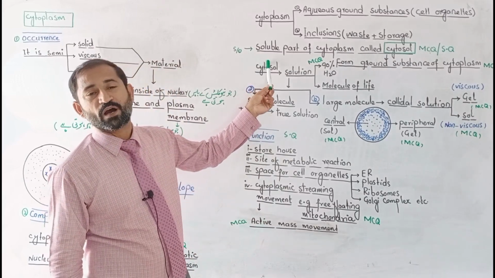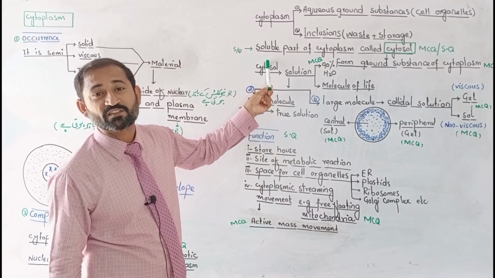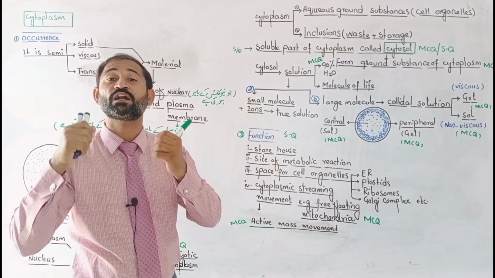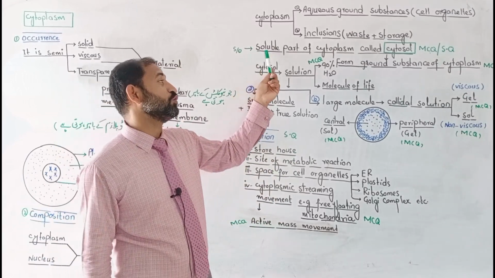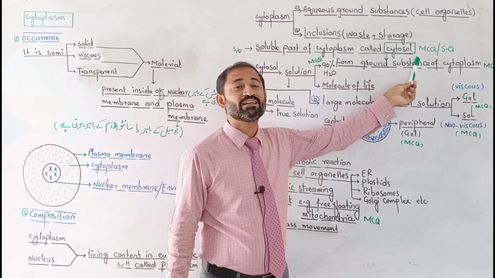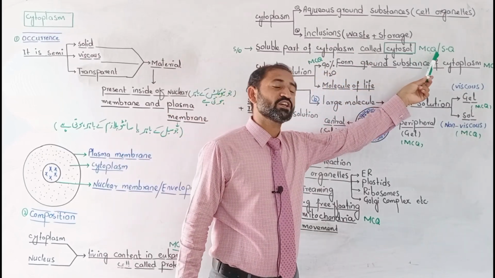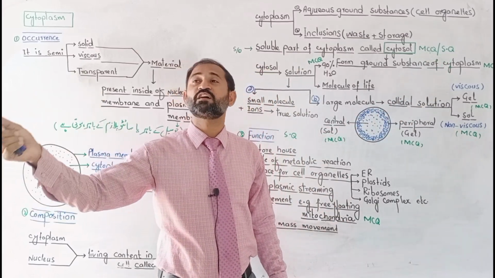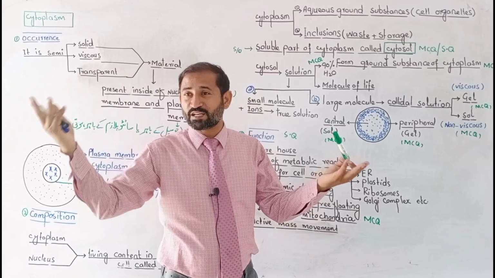So the soluble part of cytoplasm is known as cytosol. It is the cytoplasmic part that is water soluble. This comes as an MCQ, or it may be a short question. What is cytosol?